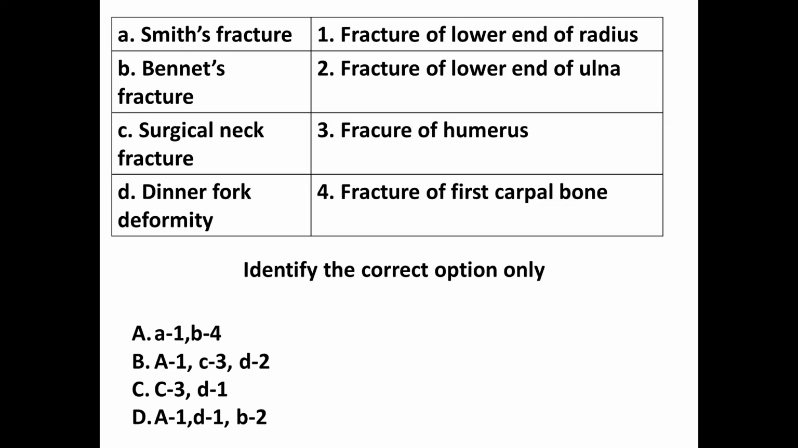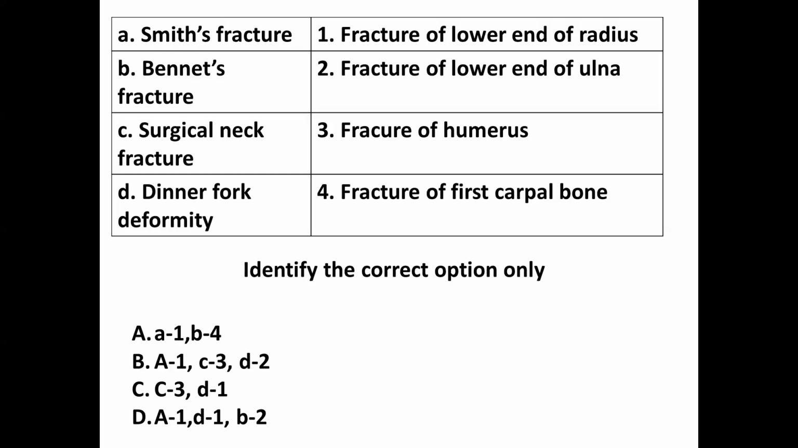You see, in this option A as well as C both are correct. For Smith fracture, that is fracture of the lower end of the radius. What is Bennett's fracture? Fracture of the base of the first metacarpal bone. That is not in the options.